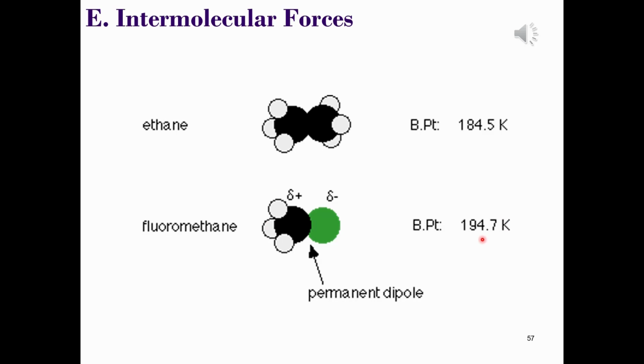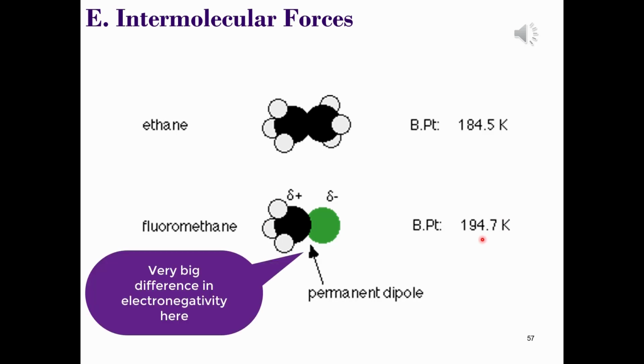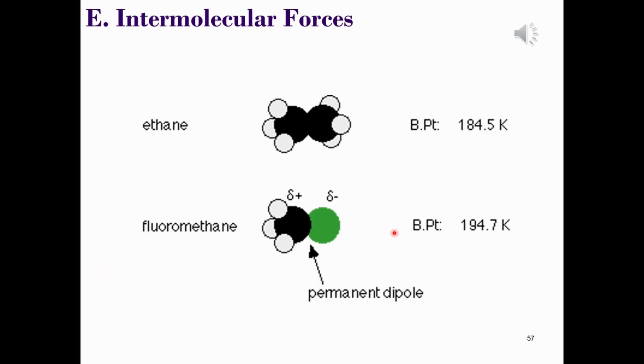Well, let's consider that for a moment. Certainly fluorine is the most electronegative element, and therefore carbon-fluorine bonds are going to be incredibly polar. However, even given the large permanent polarity of the molecule, the boiling point has only been increased by 10.2 Kelvin.